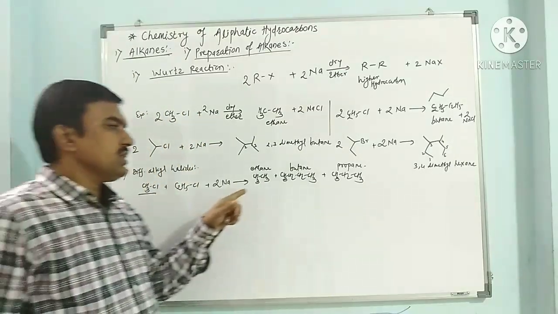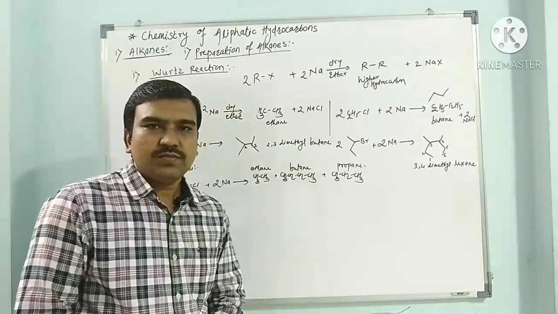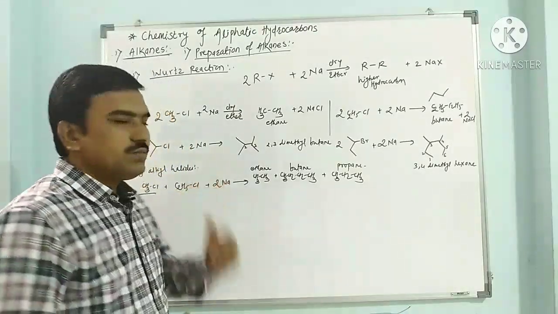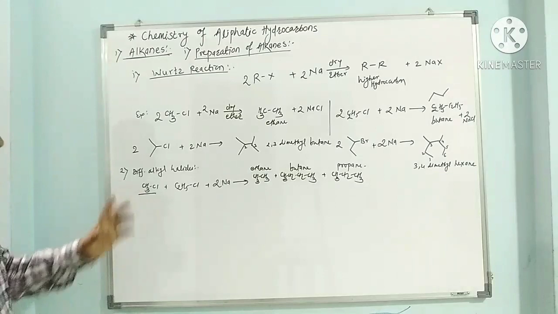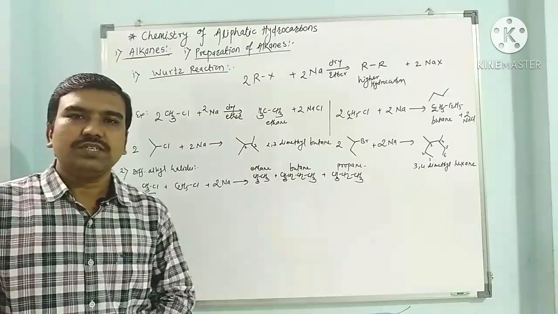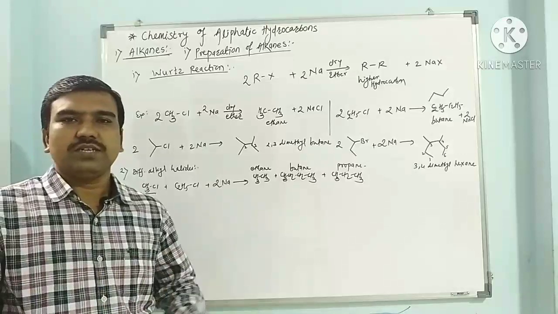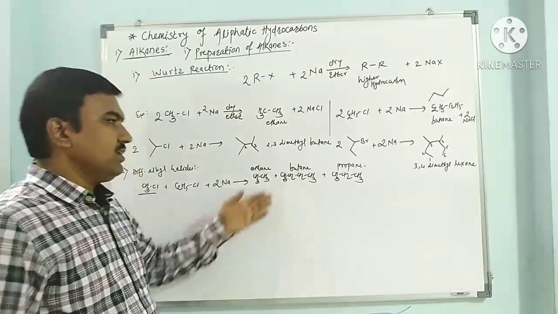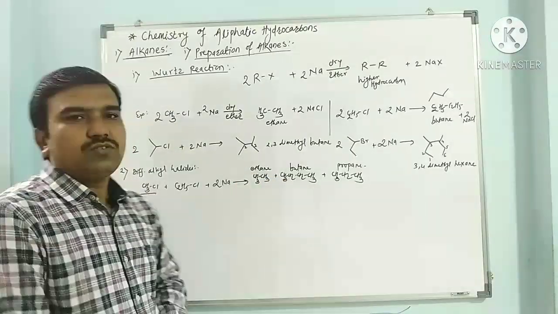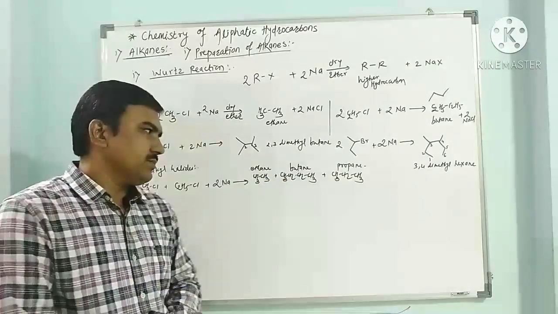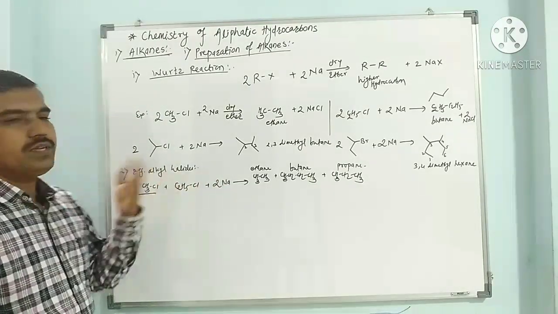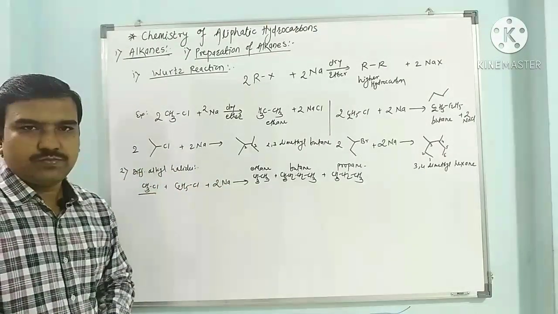Why? Because when a mixture of alkanes is prepared, it is very difficult to separate. When a mixture of alkyl halides reacts with sodium metal, it gives a mixture of hydrocarbons, and they can be separated by fractional distillation or various types of distillations, but this separation is quite a complicated or tedious part. So in this way we have discussed a mixture of alkyl halides reacting with sodium metal.